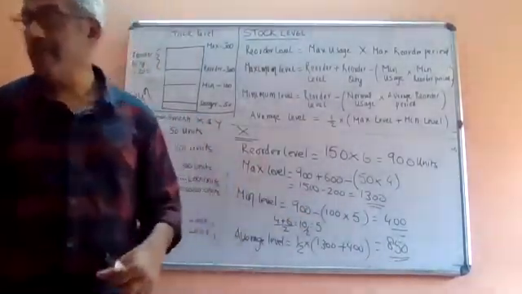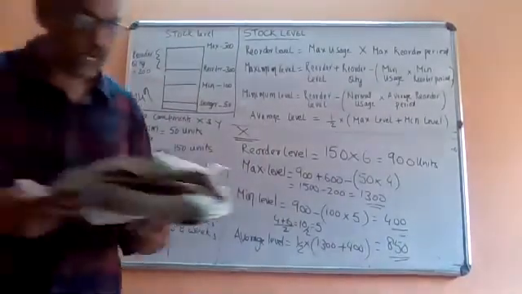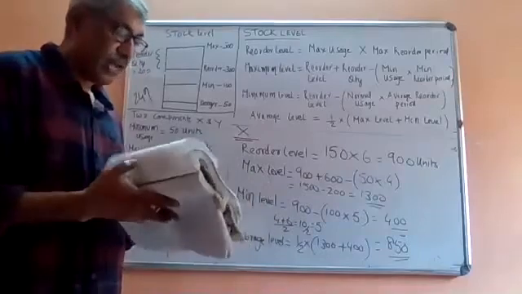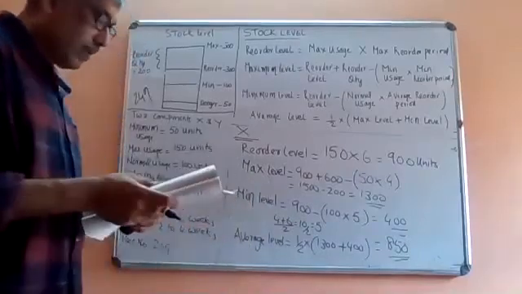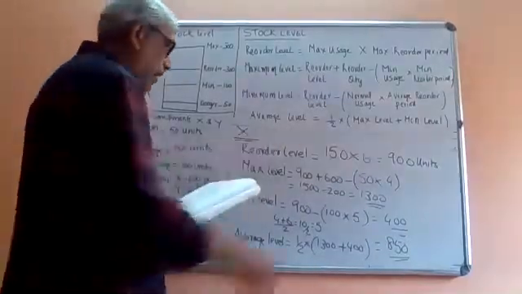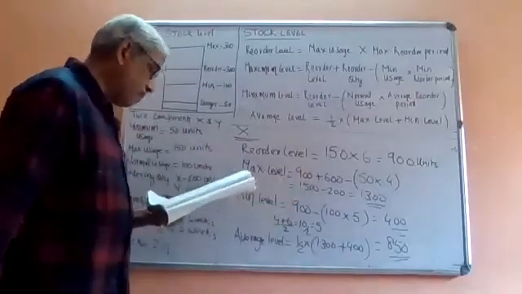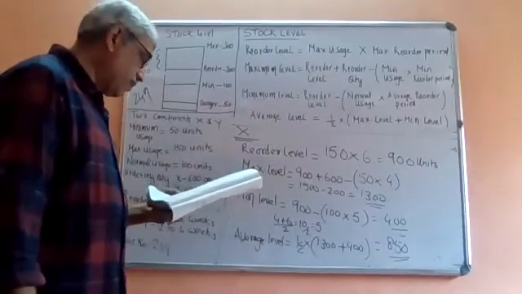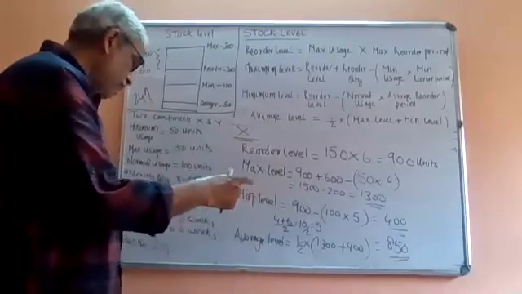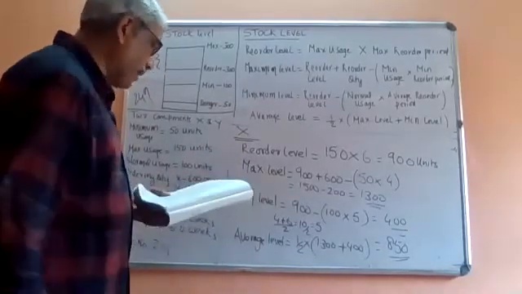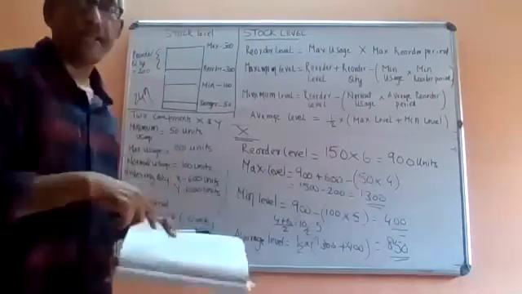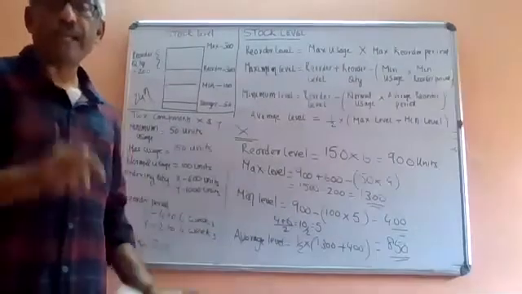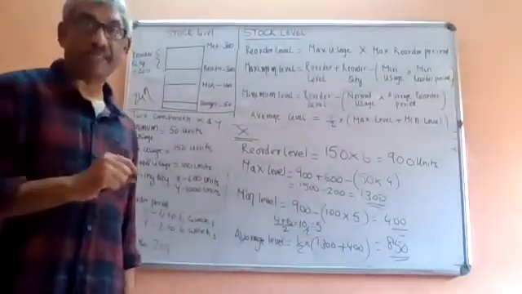This problem is already there in your notebook, in illustration 3, page number 249. You can see for X it is 900 units, correct? Maximum level is 1300 units, minimum stock level is 400, correct? Average is not there, but we are calculating average also. So this is how we can calculate for component X.